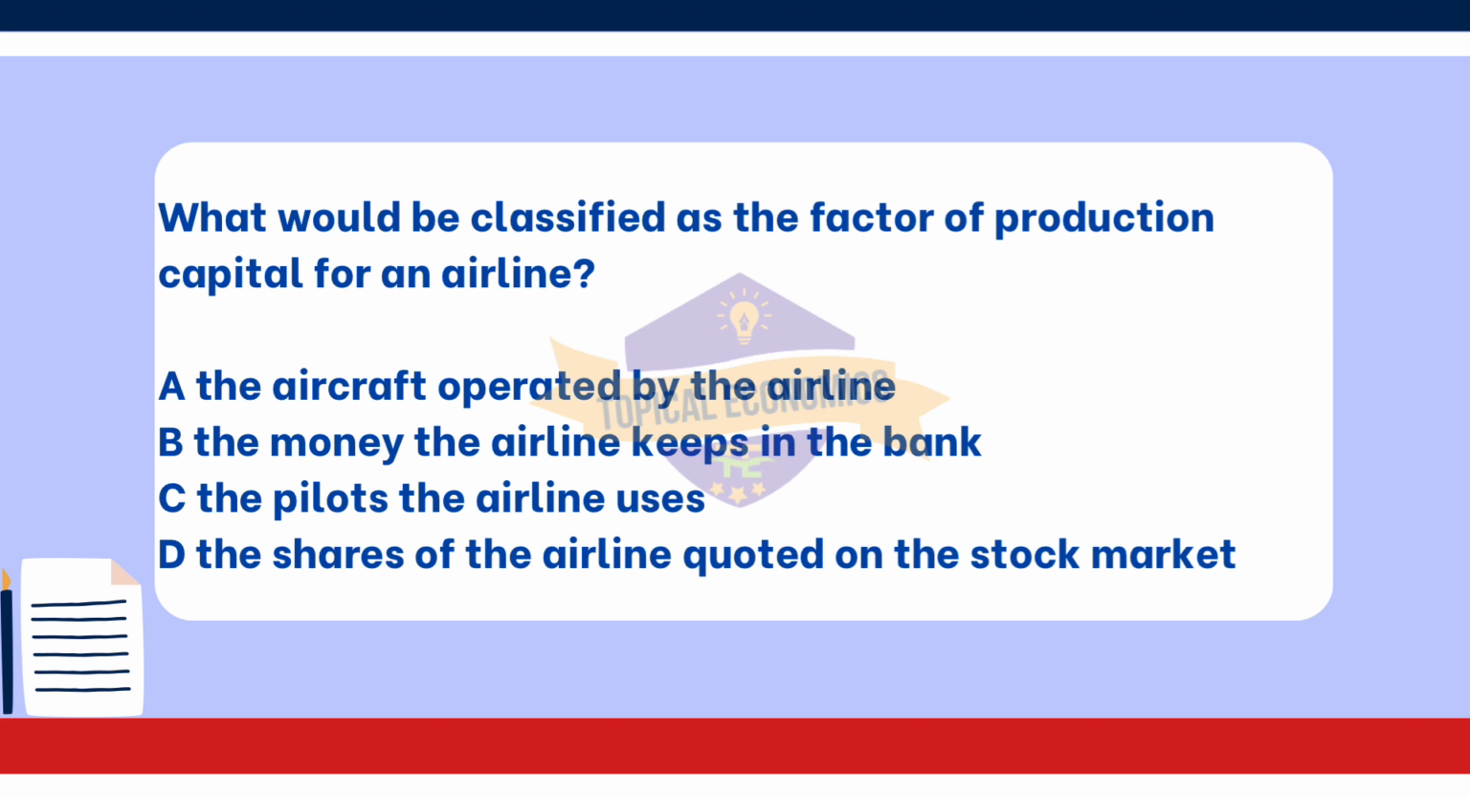The aircraft operated by the airline is classified as capital because capital refers to the physical assets used in the production of goods and services. In the case of an airline, the aircraft are essential tools for providing the service of air travel. Looking at the other options. Option B. The money the airline keeps in the bank. While this is a form of capital, it is not the physical capital needed to operate the airline. Instead, it represents financial resources that can be used for investments or expenses.